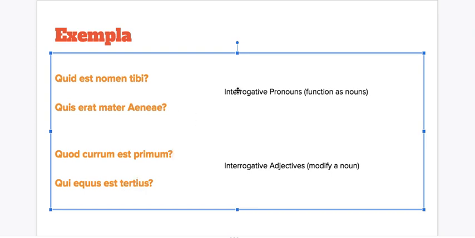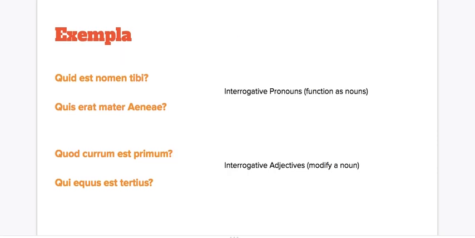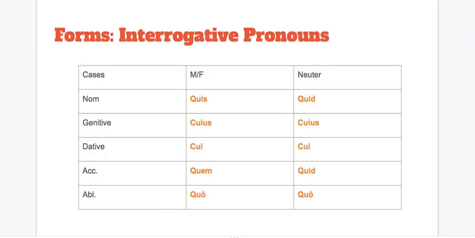So right off the bat there, you see some differences between interrogative pronouns and interrogative adjectives. But now that we understand those differences, let's go look at the forms before looking at some more examples that you can try and translate on your own, okay? So, the nice thing about these forms is that you have seen all of them before. And right off the bat, you notice that there's very little difference between interrogative pronouns and relative pronouns.